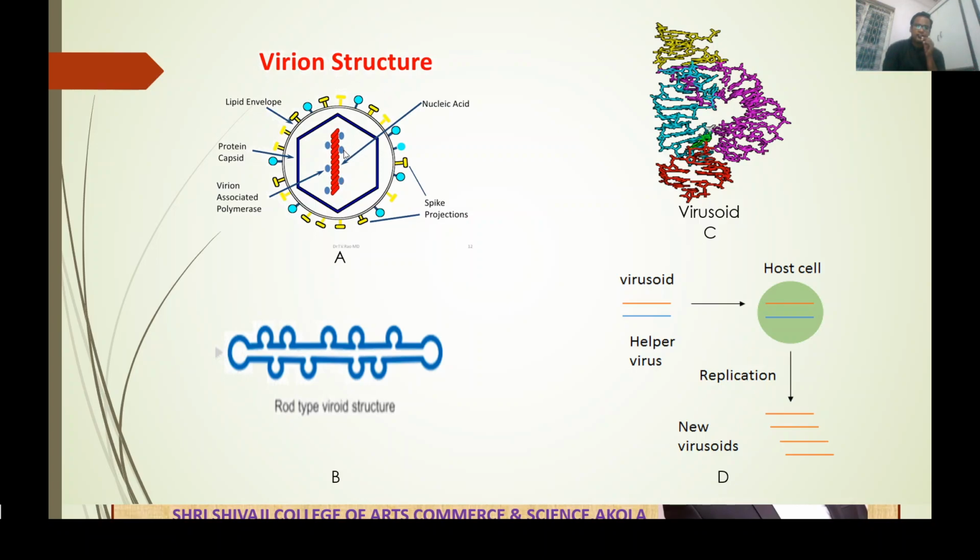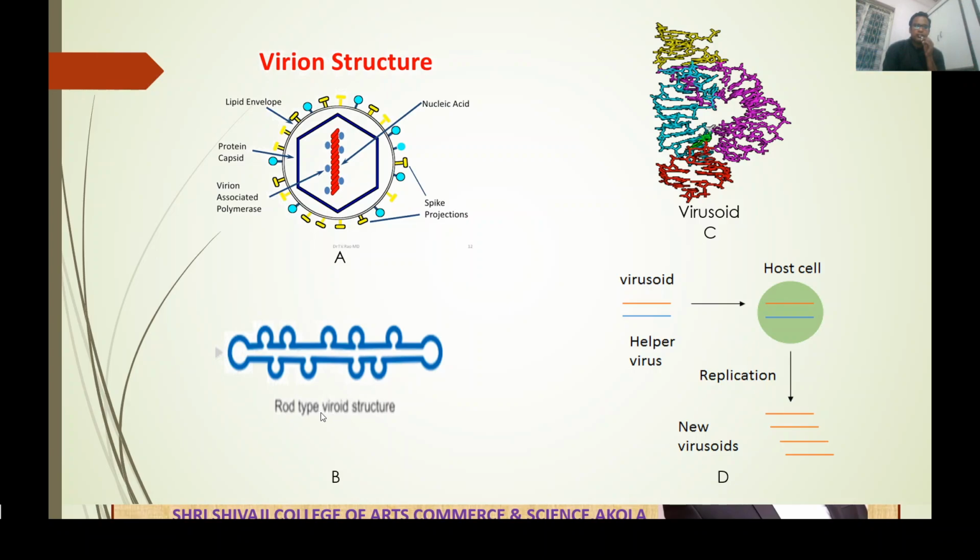The virion structure consists of nucleic acid, either DNA or RNA, covered by a protein coat called the capsid. Again, it is covered by a lipid envelope made up of a lipid bilayer, which carries spike projections for attachment to the host cell. Second is the viroid structure. Viroid is a simple RNA-based infectious agent with a rod-shaped structure. The single-stranded RNA is coiled over itself to form a rod-shaped structure called a viroid.